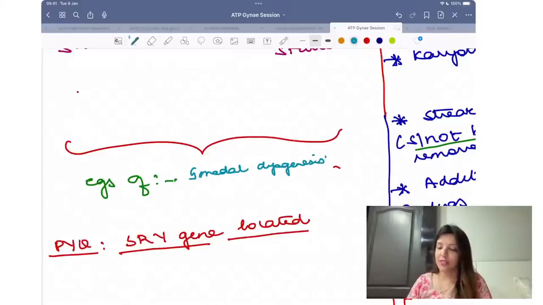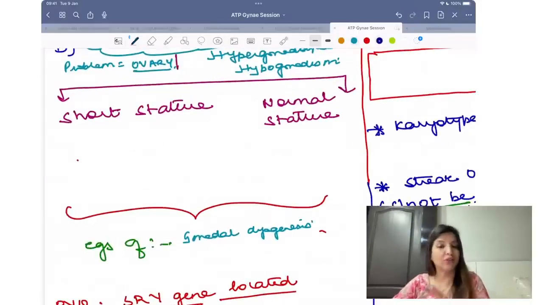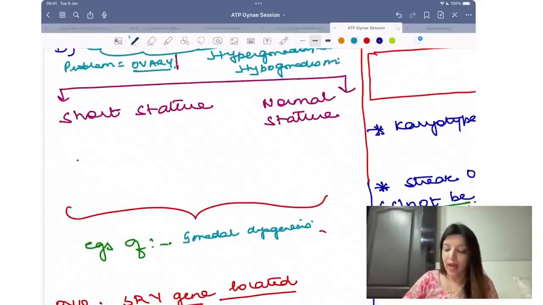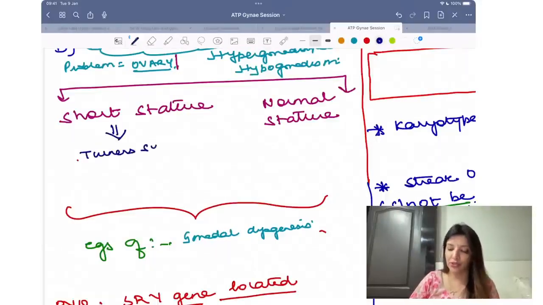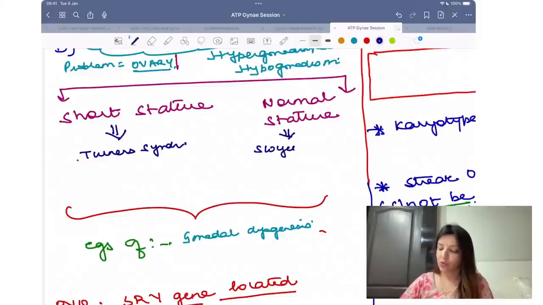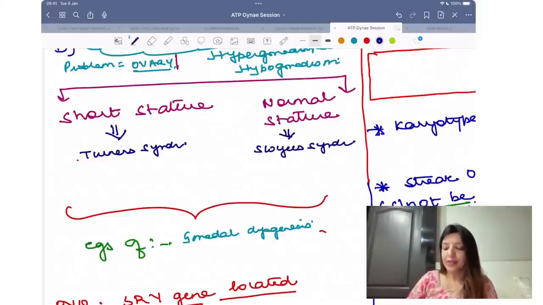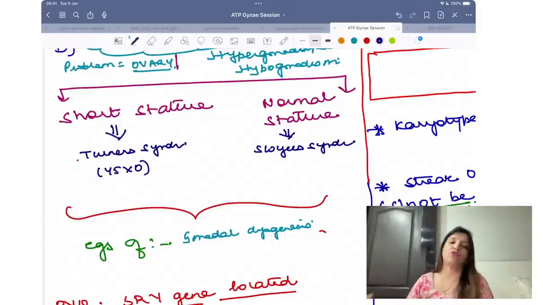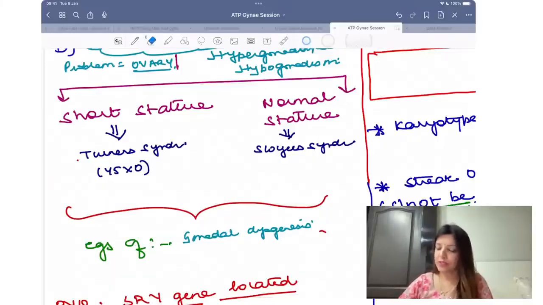Gonadal dysgenesis can be of two types, Turner syndrome, Swyer syndrome. अगर क्वेश्चन कहता है short stature, that means it is Turner syndrome. अगर क्वेश्चन कहता है normal stature, that means Swyer's syndrome. Turner syndrome का karyotype is 45XO. Swyer syndrome is 46XY.